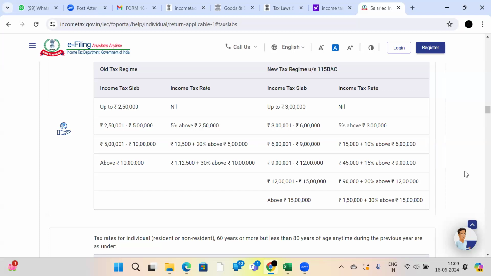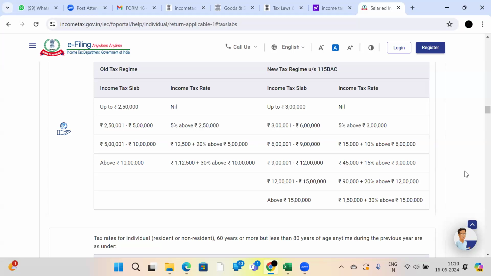No need to worry. Why I am telling you no need to worry is that at the time of filing the income tax return, due date 31st July 2024, you can cross-check with professionals like a CS or income tax return consultant whether the new tax regime or old tax regime will benefit you. Whichever is beneficial, you can file. At the time of filing the income tax return, you can select any tax regime, old or new.